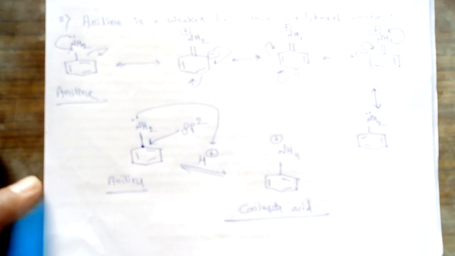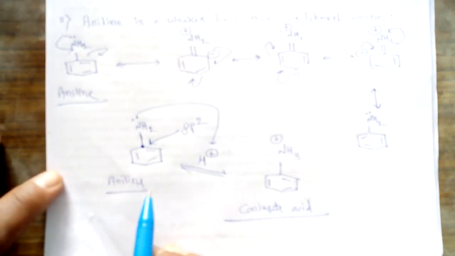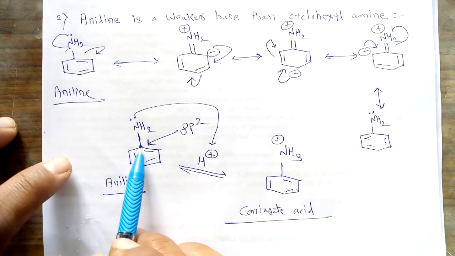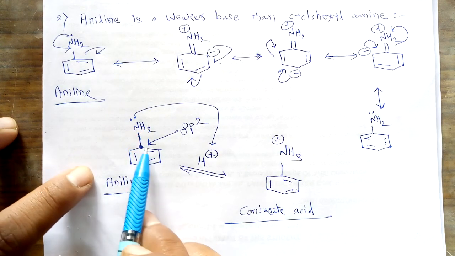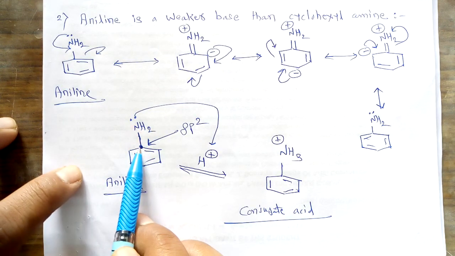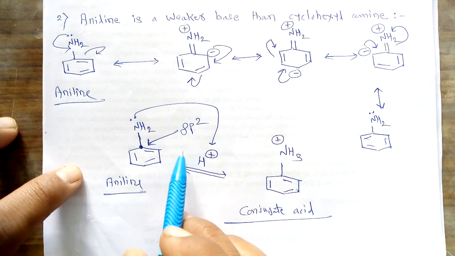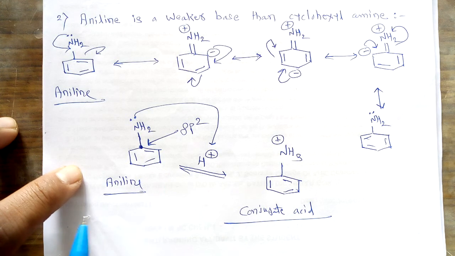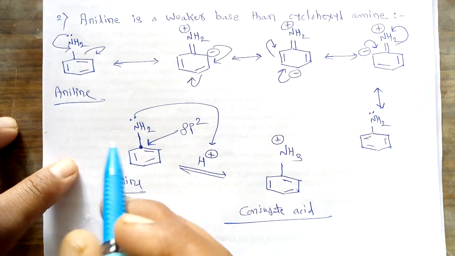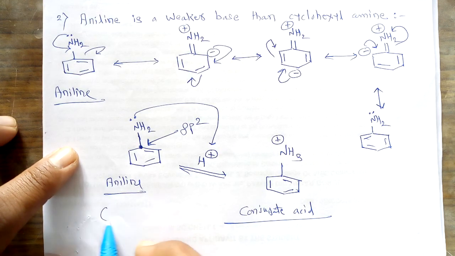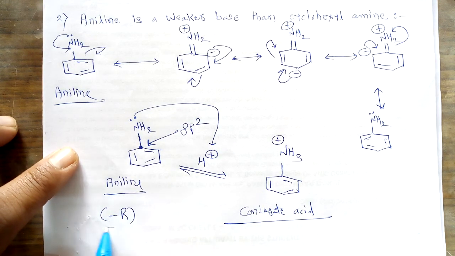And what is the second reason? The second thing is that this nitrogen is attached to the carbon atom of this benzene ring which has the sp2 hybridization, and as this hybridization is sp2, it shows the electron withdrawing tendency. So in this case, which type of effect is present? The minus R effect is present, that is the electron withdrawing resonance effect.